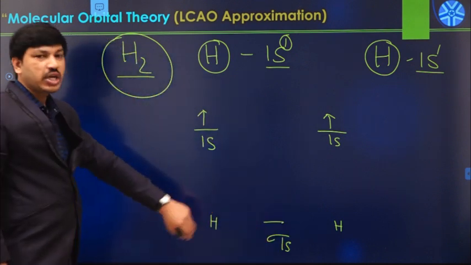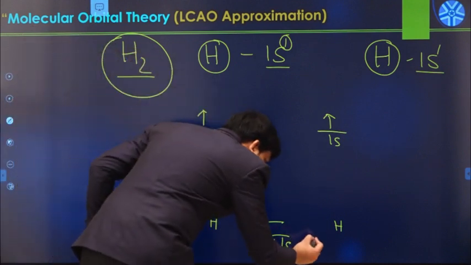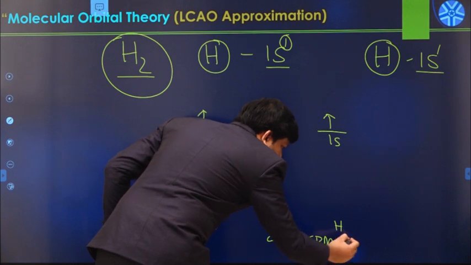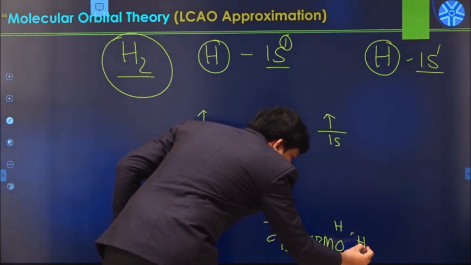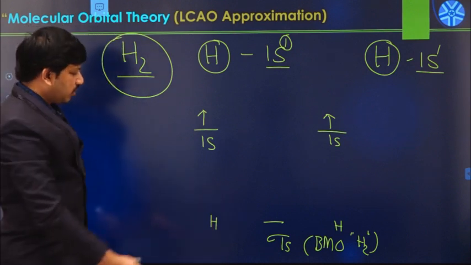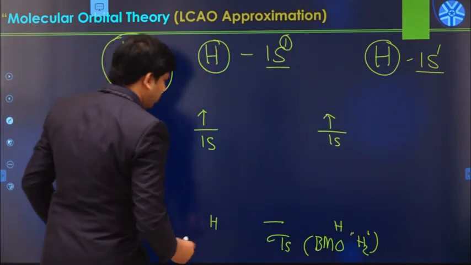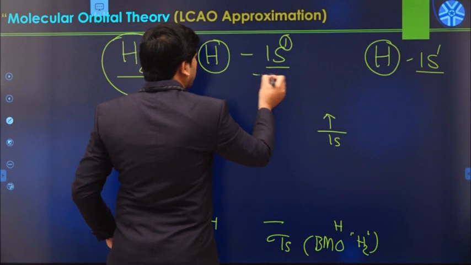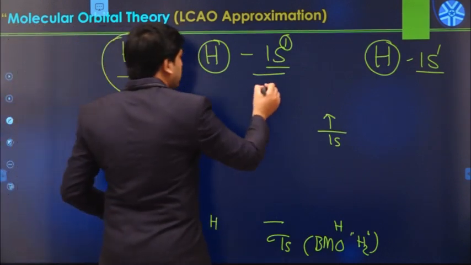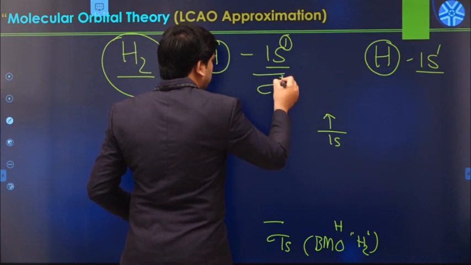The sigma 1s represents the bonding molecular orbital in the case of H2. So this is sigma 1s formed in the H2 molecule. Similarly, there is a formation of another one, called the anti-bonding molecular orbital, represented using sigma star.